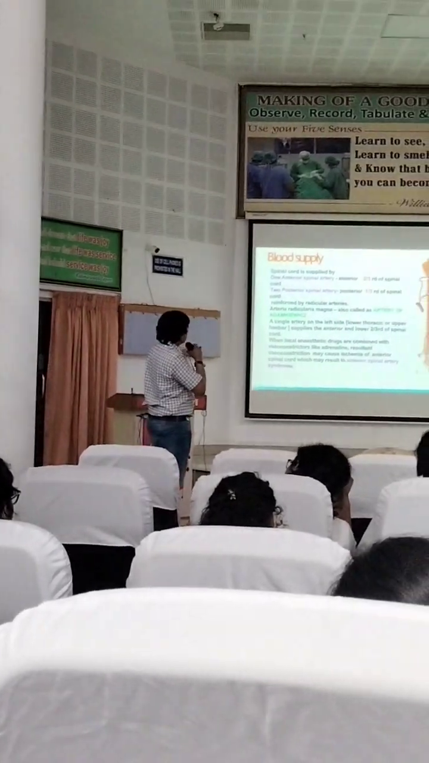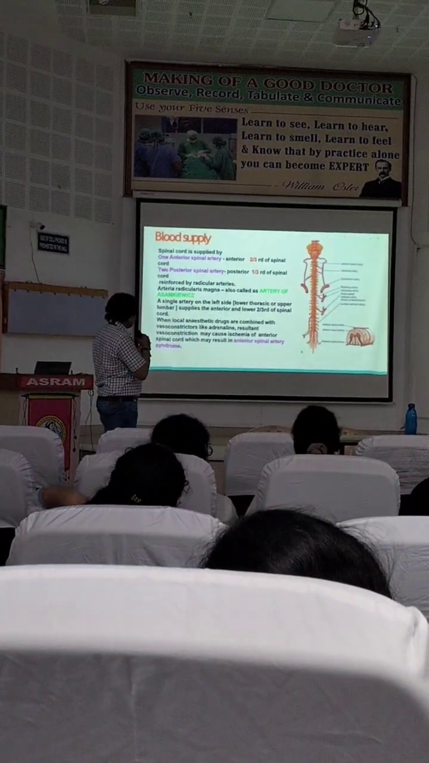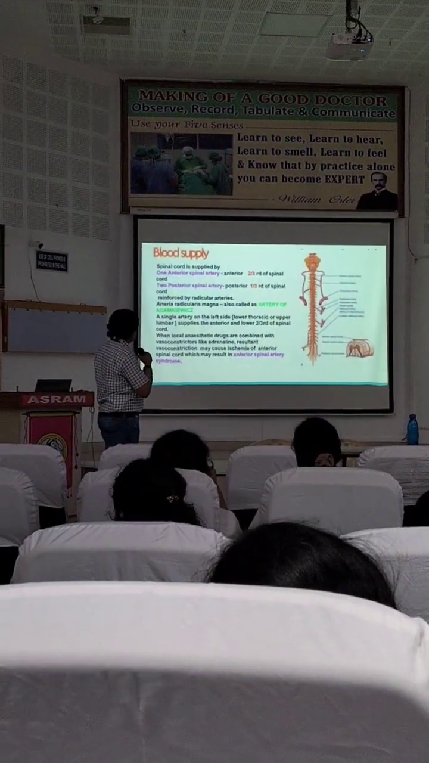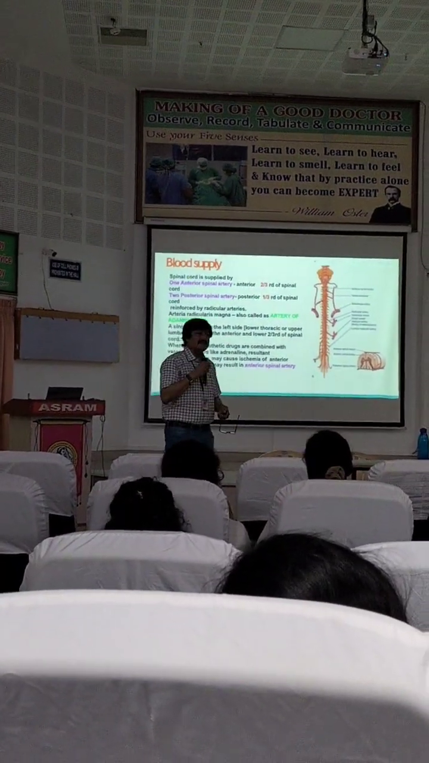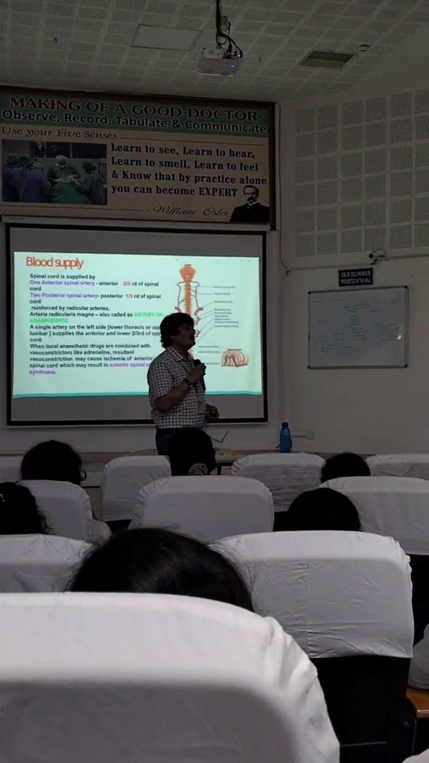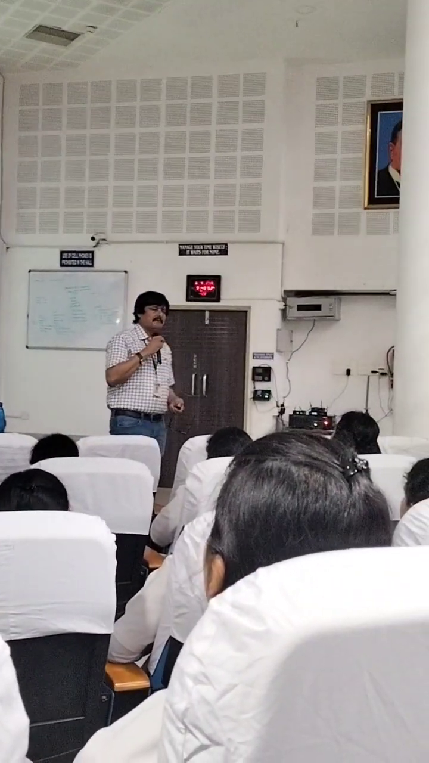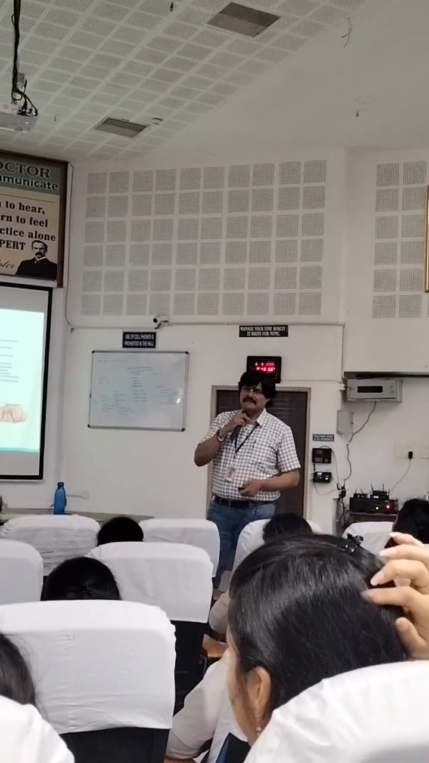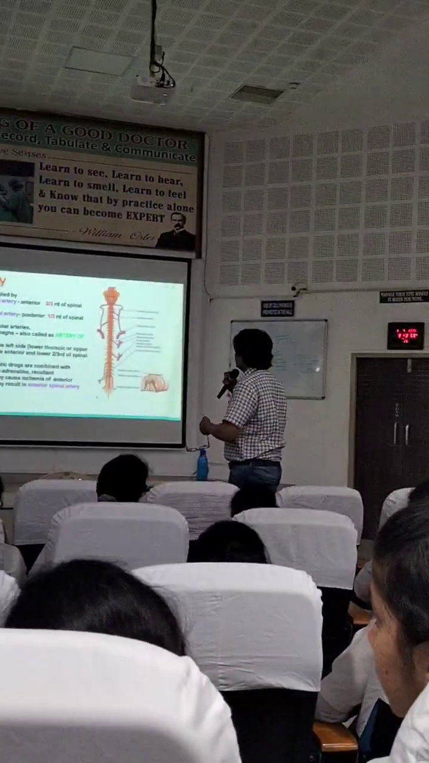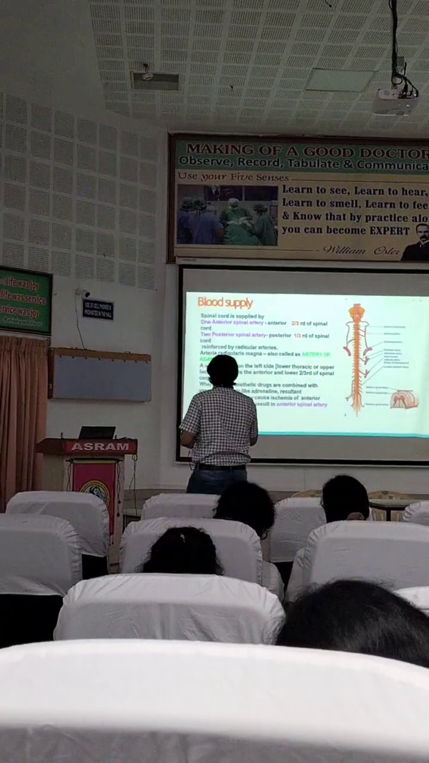Then the posterior third is supplied by the posterior spinal arteries. Here, very interesting, the artery of Adamkiewicz. This is very key and very important. The lower thoracic and upper lumbar part of the anterior spinal artery is supplied by it. So that is known as the great anterior segmental medullary artery.